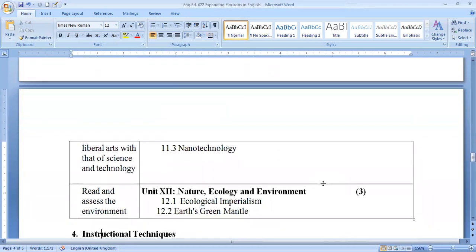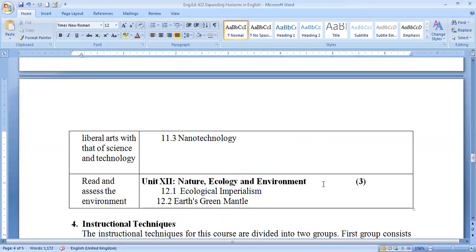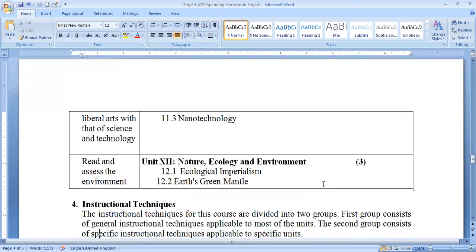Then unit 12 is about nature, ecology, and environment. Here students have to learn about ecological imperialism and Earth's Green Mantle. Here, reading and assessing the environment, students have to learn in this Expanding Horizons in English. Students have to learn about unit 12 that we have just discussed.